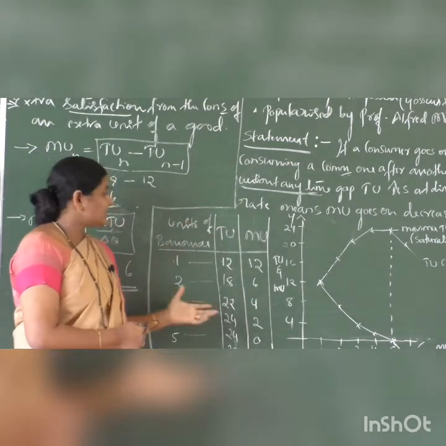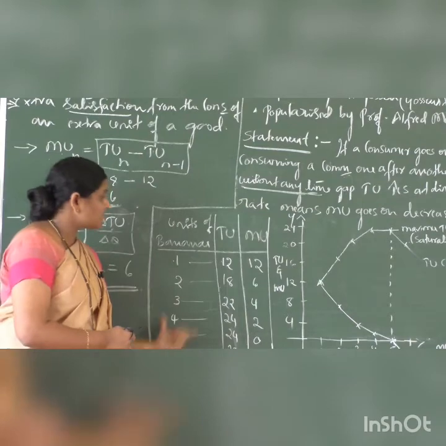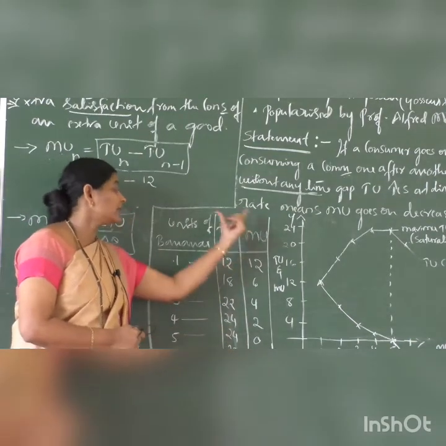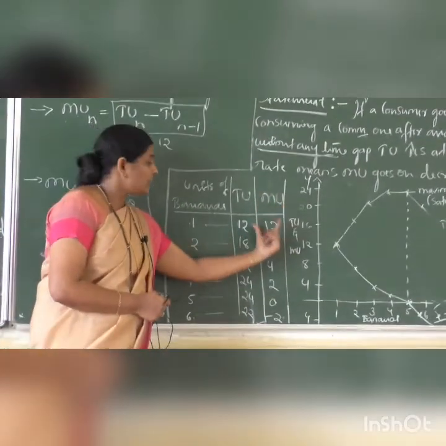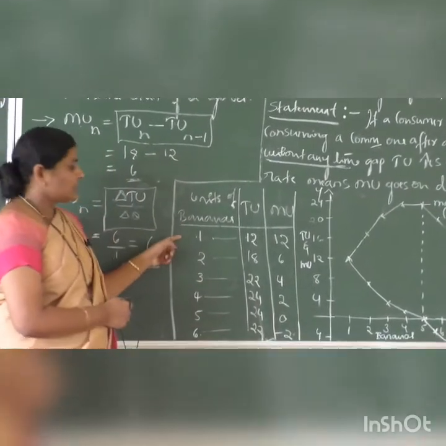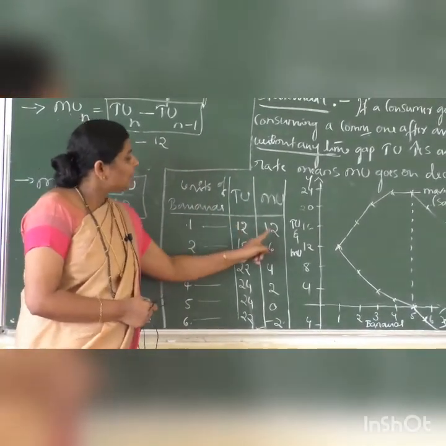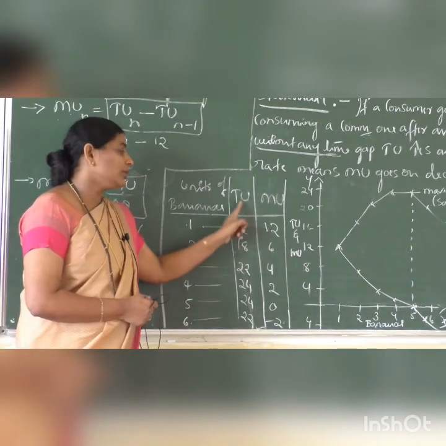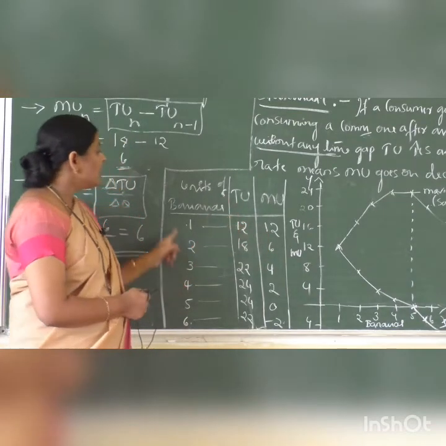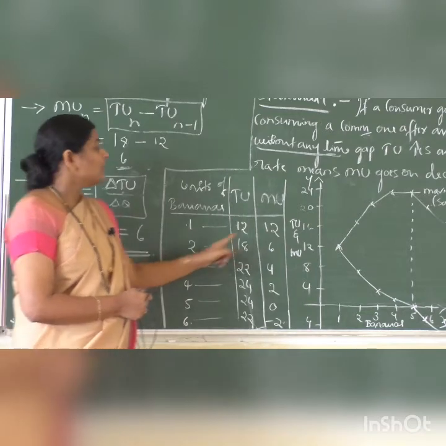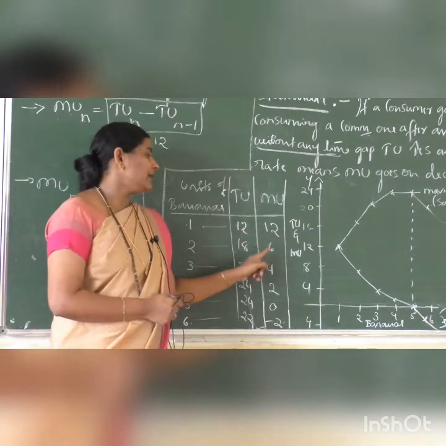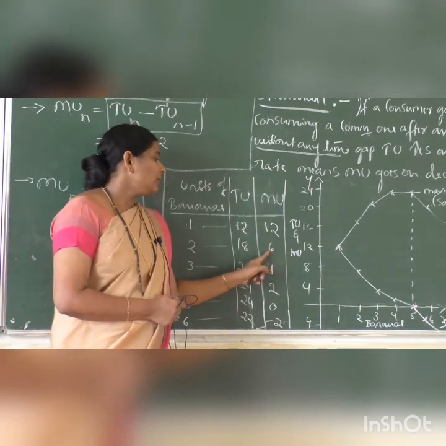So how can we illustrate? Units of banana in this column, total utility already explained. Then marginal utility here I have written. So first unit of banana gives consumer 12 units of marginal utility. Total utility will become 12. If we take second banana, then satisfaction level decreases from 12 to 6.